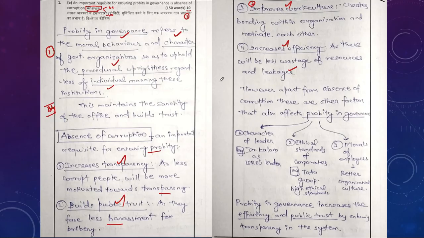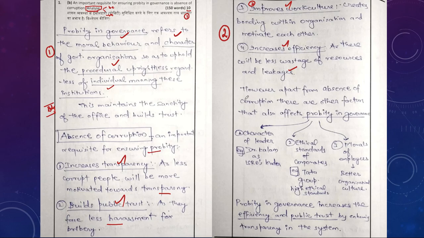Overall, in this component, students, for addressing the positive dimension, this particular topper has written 4 points and she has used the keywords also, such as increases transparency, builds public trust, improves work culture, increases efficiency. So all these are important keywords and she will be getting half a mark for each of the points. So she will be getting 2 marks for this component. Let's focus upon the next component of the question.